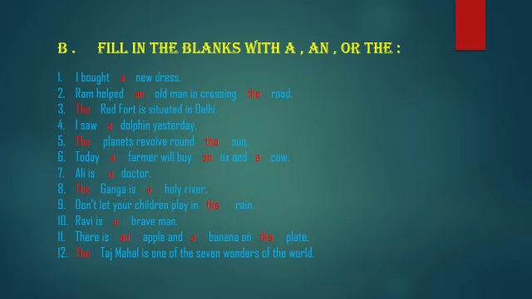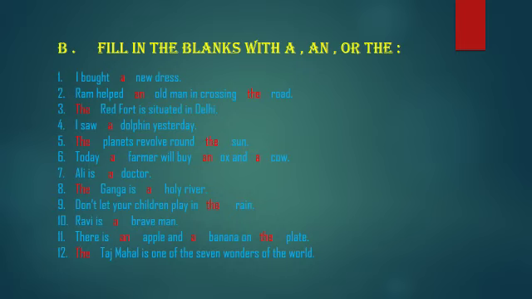Number 1. I bought dash new dress. I bought a, because n is a consonant word. That's why we use a here. 2. Ram helped dash old man in crossing dash road. O is a vowel sound. That's why we use an here. Road: road is only one. That's why we use the here.